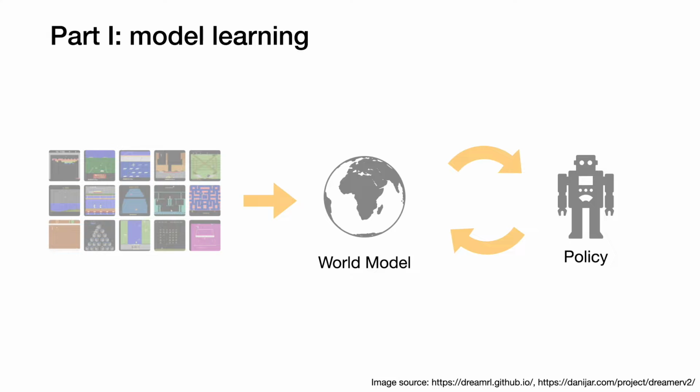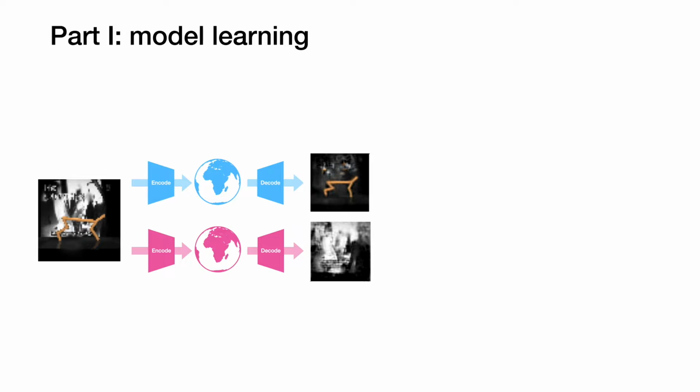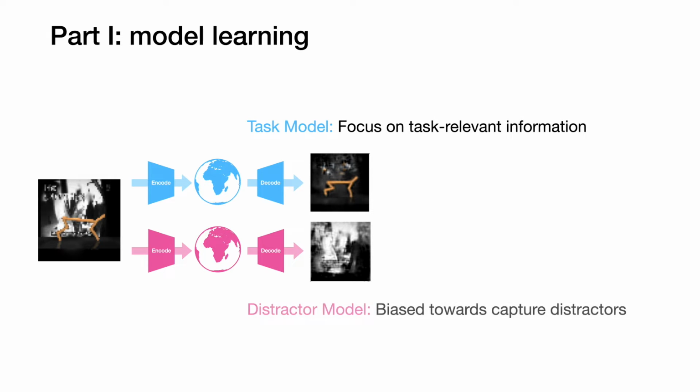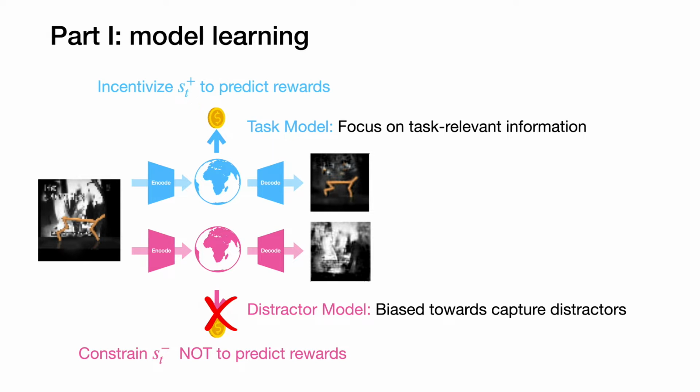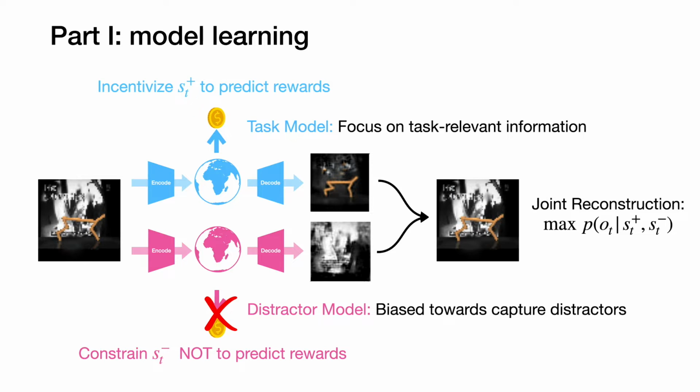First, let's take a look at how we learn the world model. Our proposal, learning task-informed abstractions, explicitly models the task-relevant state and the task-irrelevant state in two separate streams, which we refer to as the task model and the distractor model, respectively. We incentivize the task model to capture task-relevant information by forcing it to predict the reward accurately. On the other hand, we discourage the distractor model from capturing task-relevant information by constraining it not to predict reward using an adversarial loss. By having the two models jointly reconstruct the input observation, the task model can focus on capturing task-relevant information, while the distractor model is biased towards capturing distracting information.